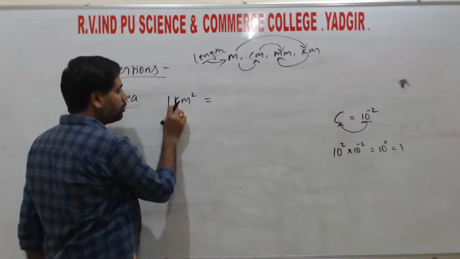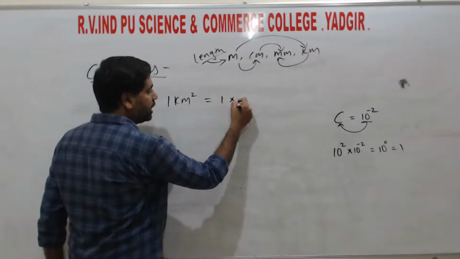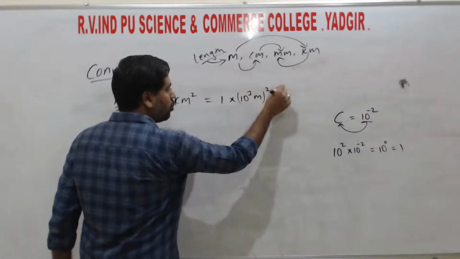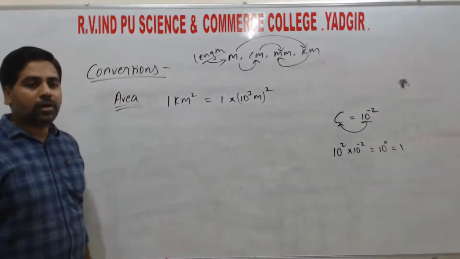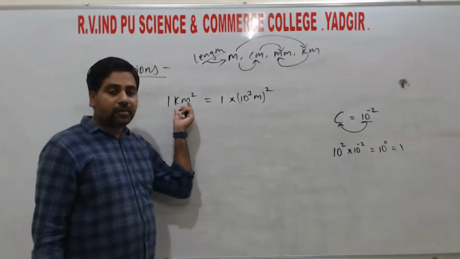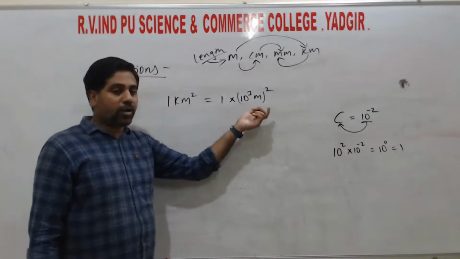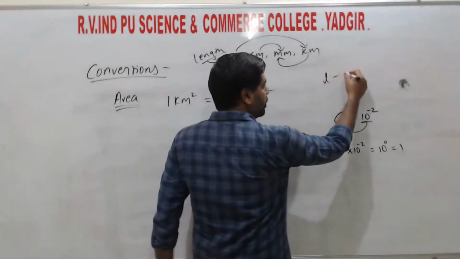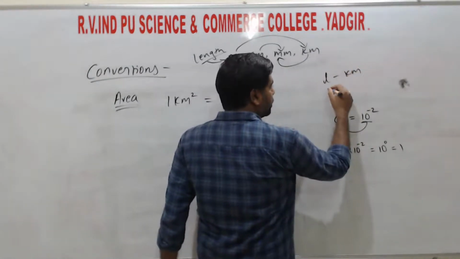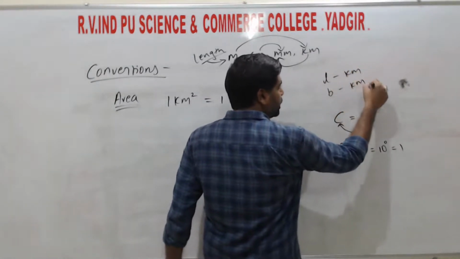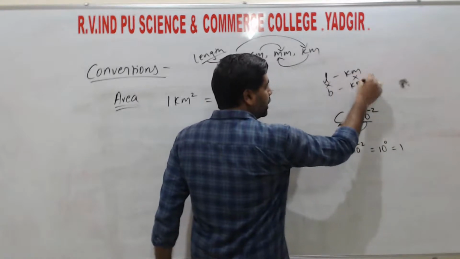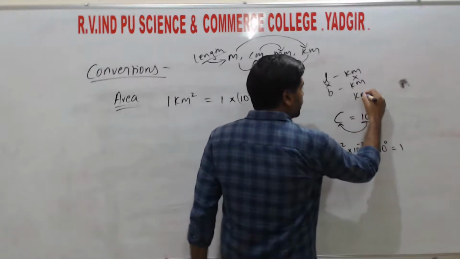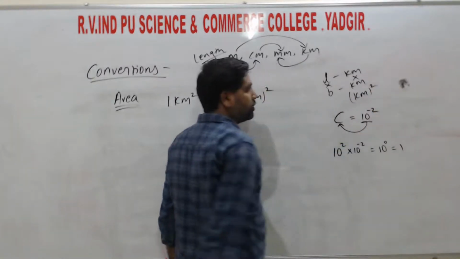Then the value of kilo is 1 into 10 to the power of 3 meter, whole square. Right? Because for area the unit is meter square, that is length into breadth. If we take length, the unit is kilometer, and for breadth the unit is kilometer. So length into breadth is kilometer into kilometer, or directly we can write kilometer square.